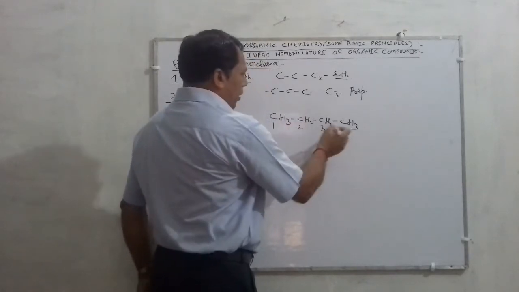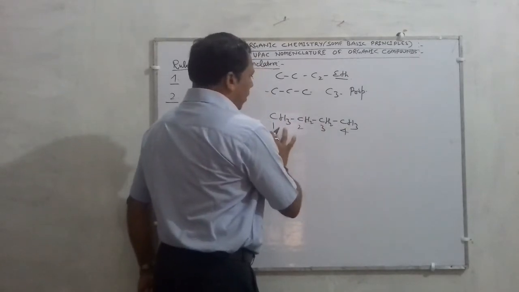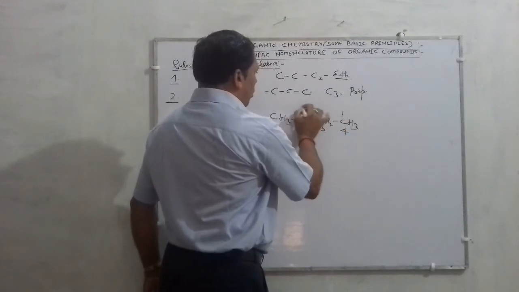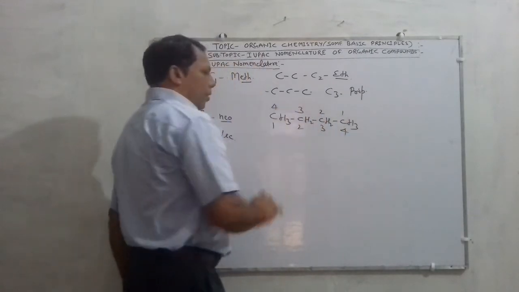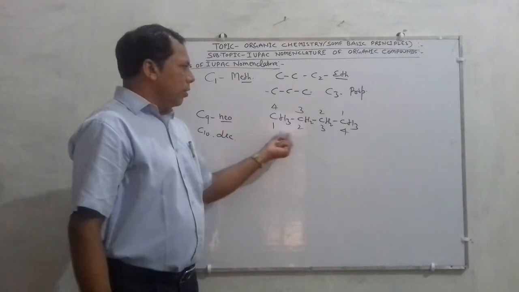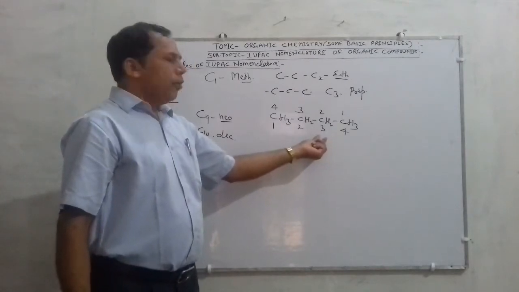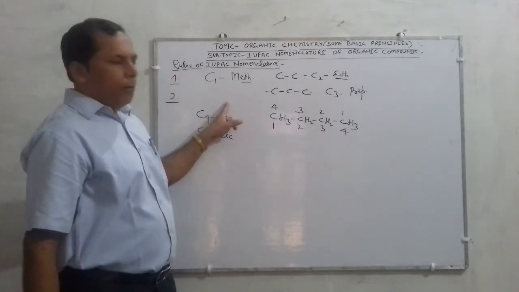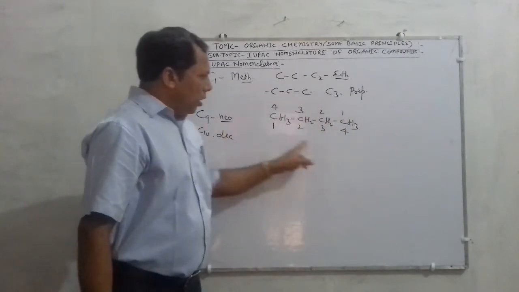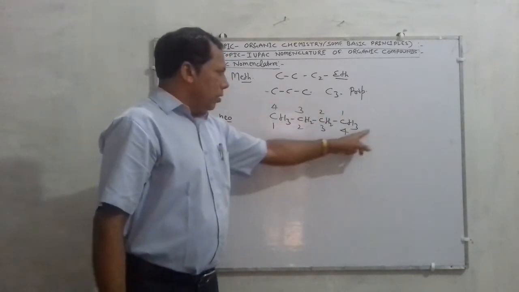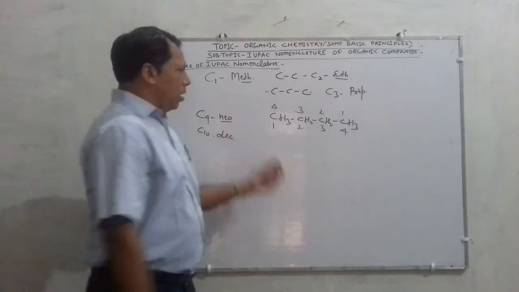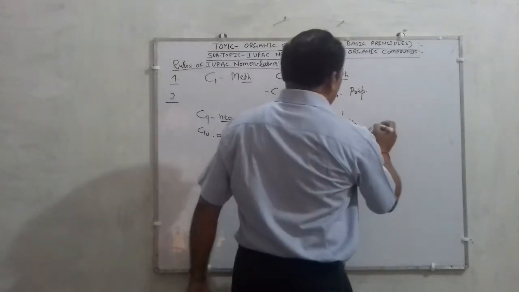There are 4 carbon atoms, whether you count from left to right or from right to left. In all cases 4 carbon atoms are present. So according to this rule, in the naming, this is considered as a derivative of alkane.